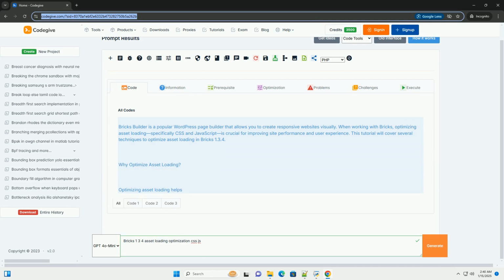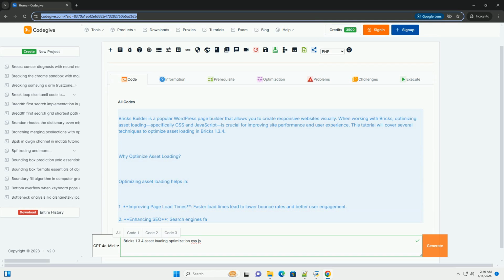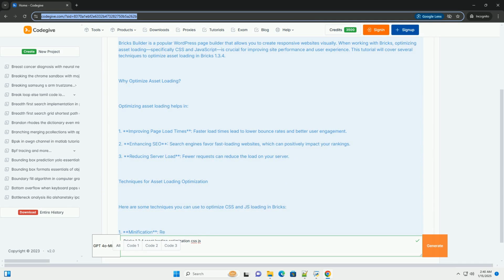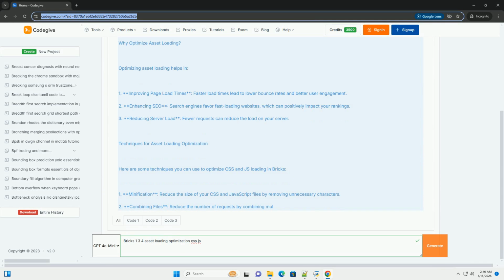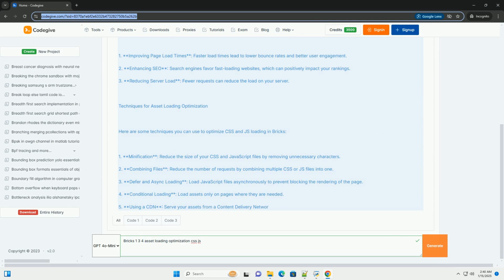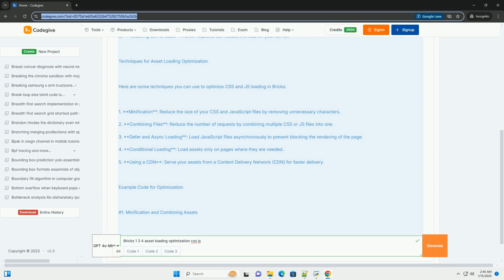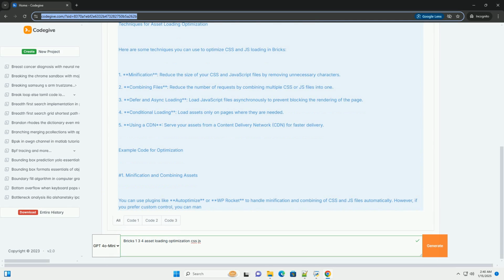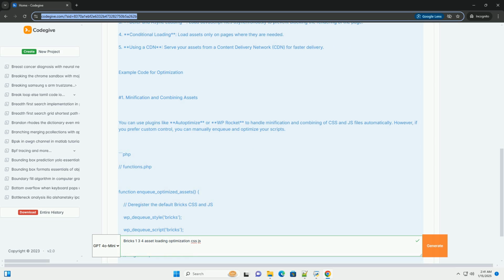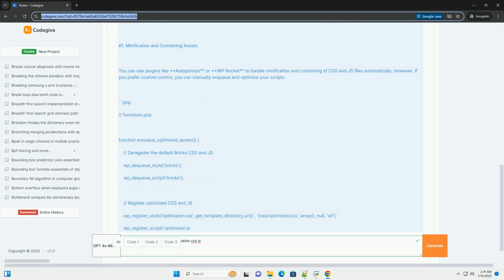Bricks Builder is a popular WordPress page builder that allows you to create responsive websites visually. When working with Bricks, optimizing asset loading, specifically CSS and JavaScript, is crucial for improving site performance and user experience. This tutorial will cover several techniques to optimize asset loading in Bricks 1.3.4.